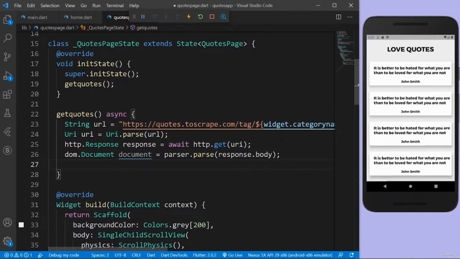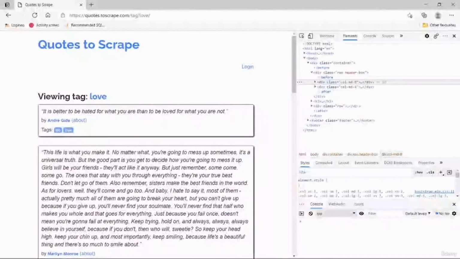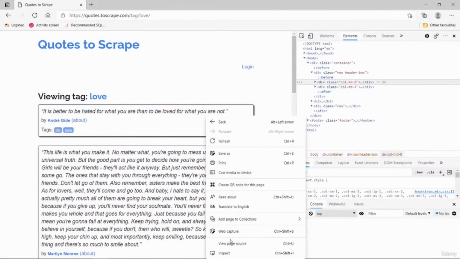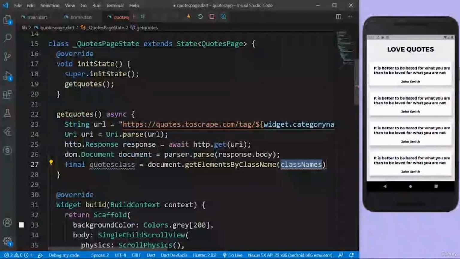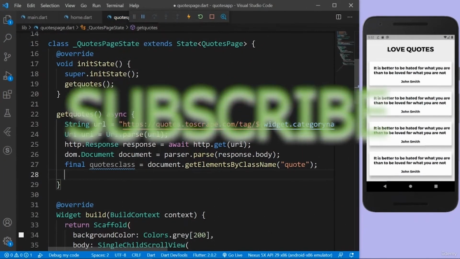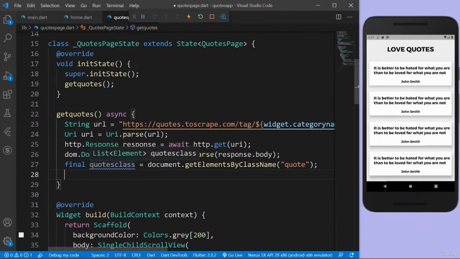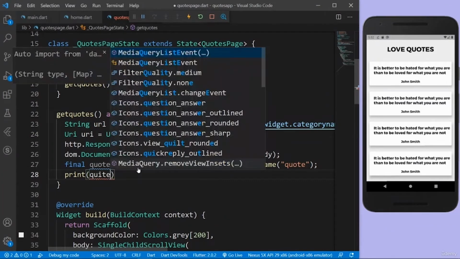Now it knows in which classes it should search. So I'm going to say final quotesClass is go to the document and get an element named quote. So I'm going to say dot getElementsByClassName, because we can parse with the ID, but we can also parse with the class. So I'm going to just inspect this again, and we got the class name quote, right? So go to the quote first of all. So I'm going to say getElementsByClassName named quote, and then we'll get the quotes class, and in that quotes class we'll actually see something. Let me just print out the whole quotes class. It will be a list of quotes.